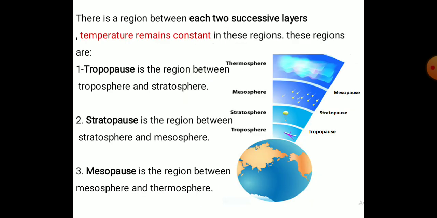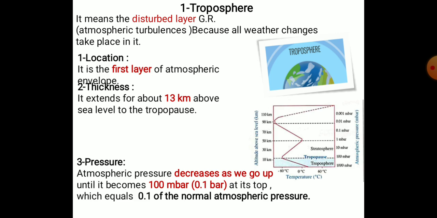And there is a region between each two layers, which are number one, tropopause. It is a region between troposphere and stratosphere. Number two, stratopause. It is a region between stratosphere and mesosphere. And finally, mesopause. It is a region between mesosphere and thermosphere.